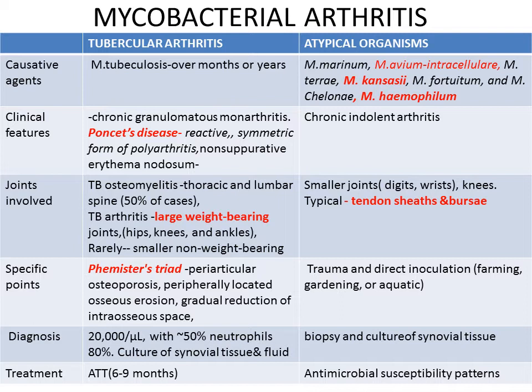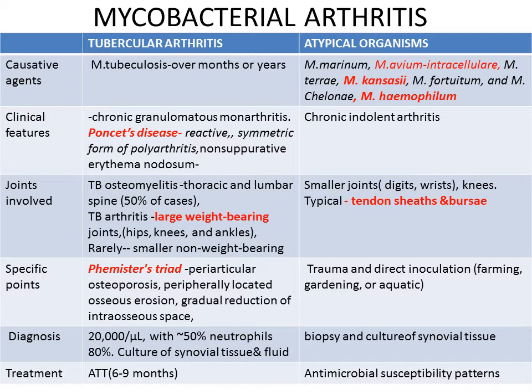So for the joints involved, if we consider tubercular osteomyelitis, mostly the spine will be involved. Whereas in tubercular arthritis, large weight-bearing joints such as hips, knees and ankles are involved. Rarely smaller joints are involved. In contrast, in atypical mycobacterial agents, we find involvement of smaller joints such as wrists and knees, and the typical involvement is seen in tendon sheaths and bursae.